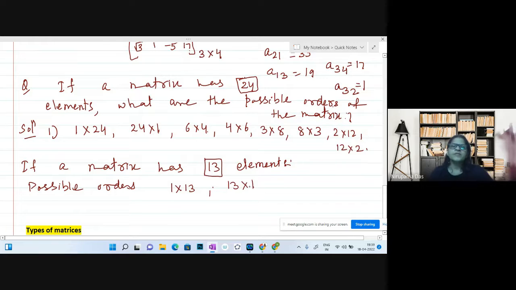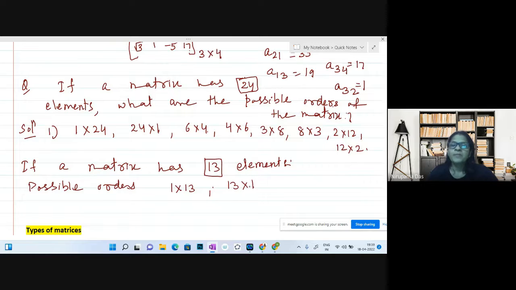So basically from this question, what I want to convey is, if the number of elements is prime, suppose n is a prime, then you can have n by 1 or 1 by n. These are the two possibilities for the order of the matrix.